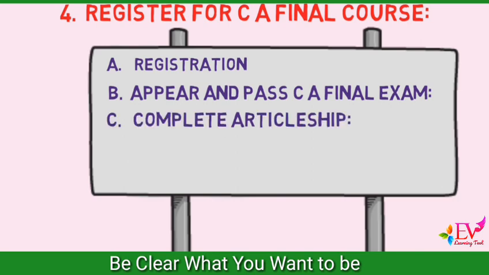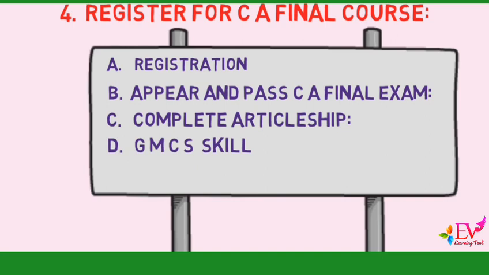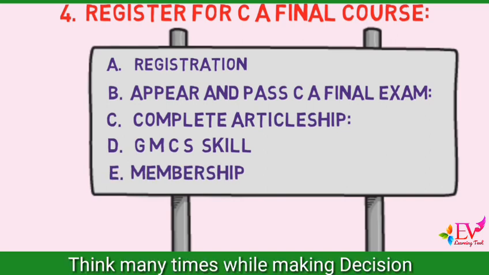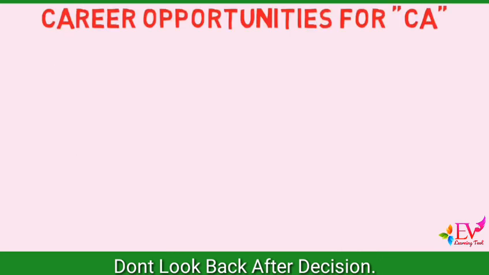C. Complete articleship. Candidates should complete the 3 year period of article training. D. GMCS. Candidates should successfully complete the course on General Management and Communication Skills, 15 days. E. Membership. After completing these courses, candidates should enroll as a member of ICAI and designate as a chartered accountant.